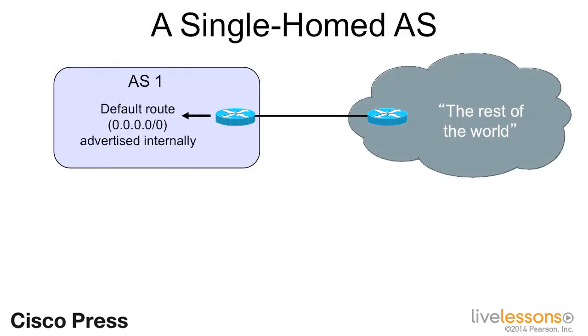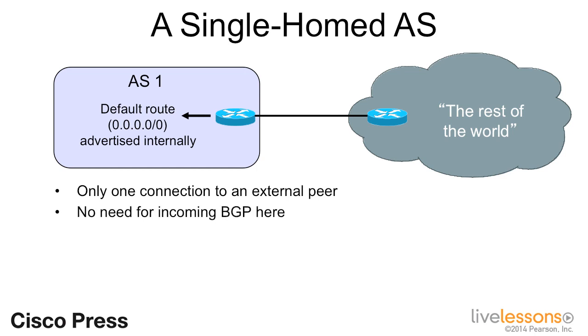Here's an example of a single-homed autonomous system. AS1 in this illustration has only one connection to an external peer. There's no need for incoming BGP route advertisements because AS1 has no decisions to make about the best paths to external destinations. There's only one path out. A default route advertised internally and pointing to the external peer as the next hop is good enough for reaching the rest of the world.